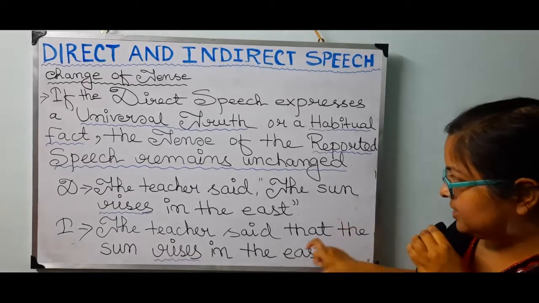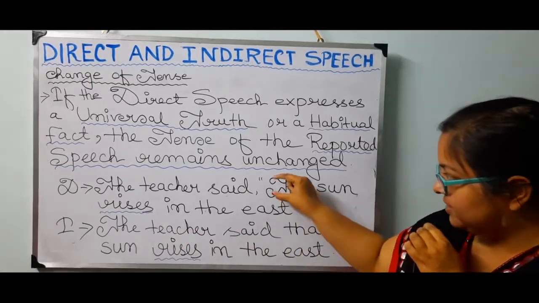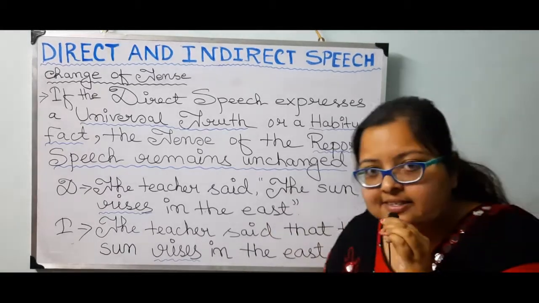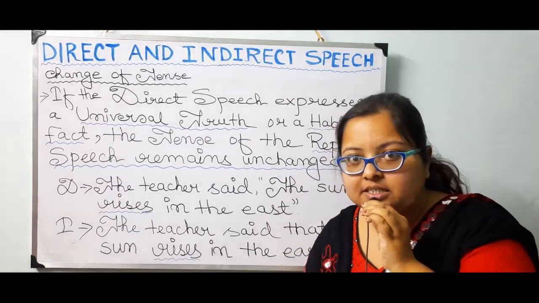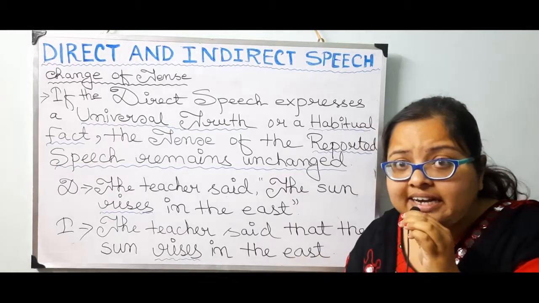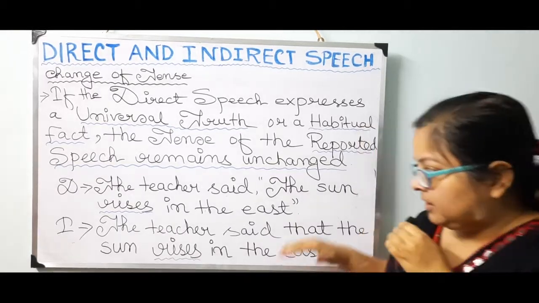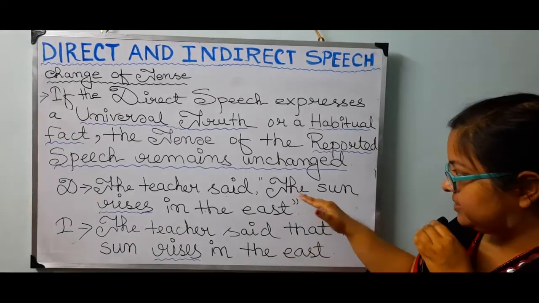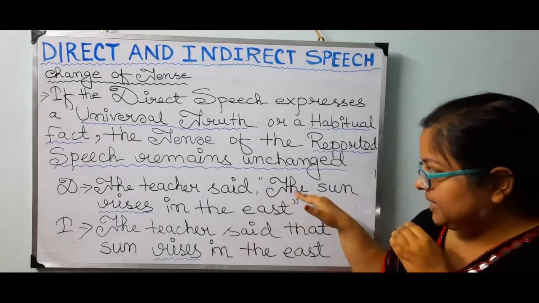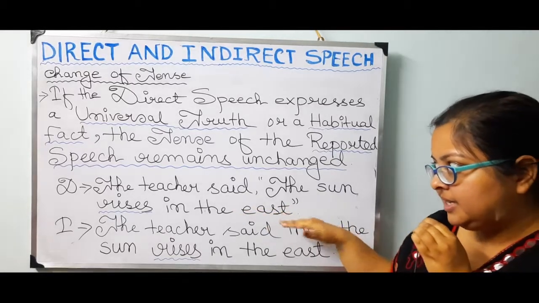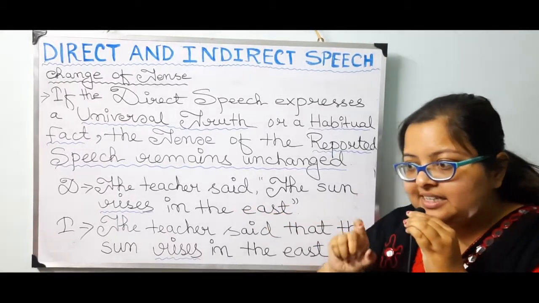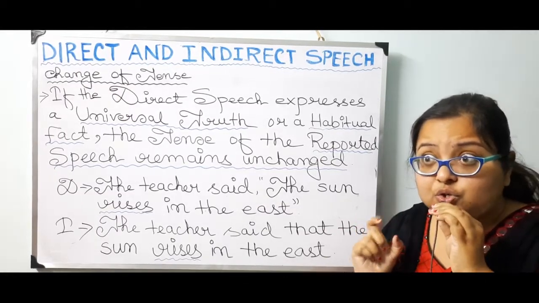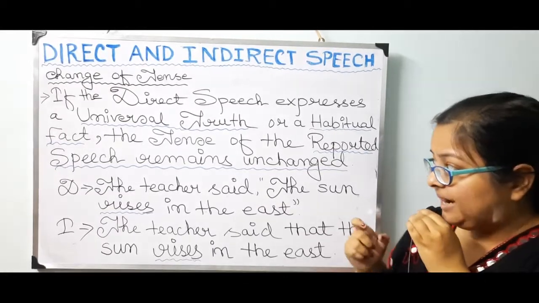Whatever is within the inverted commas, the tense of that speech is not getting altered, and you can see that it is remaining the same. "The sun rises in the east" indicates that it is in the present time, something said or told in the present time.